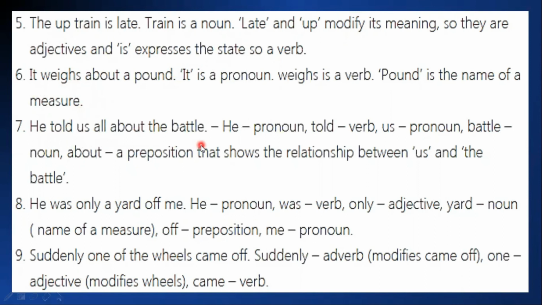He told us all about the battle. He is a pronoun. Told is a verb. Us is a pronoun. About is a preposition that shows the relationship between us and battle, because battle is also a noun. He was only a yard off me. He is a pronoun. Was is a verb. Only is an adjective. Yard is a noun. Of, preposition, and me is a pronoun. Suddenly one of the wheels came off. Suddenly, adverb, because it modifies came off. One is an adjective because it modifies wheels, and came is a verb.